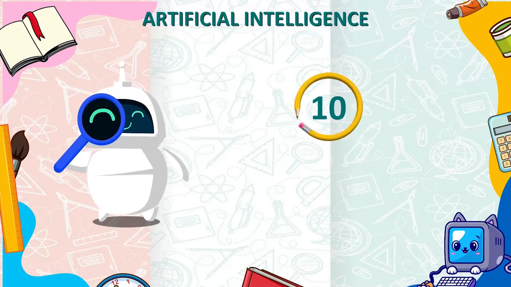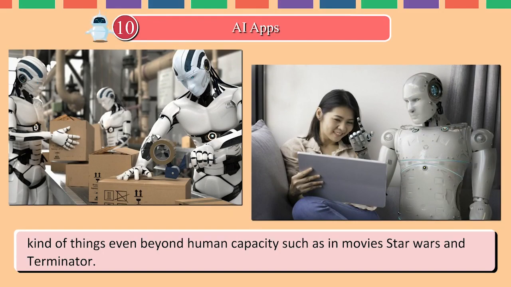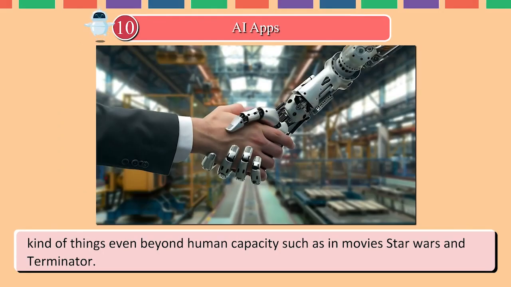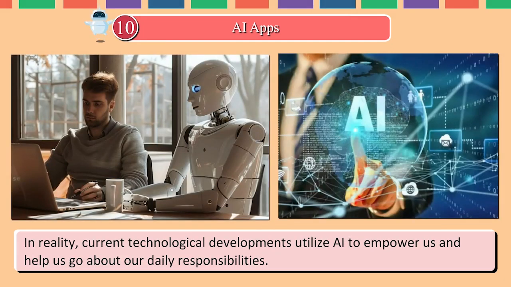Chapter 10. AI Apps. Most people connect AI to a robot, thinking it to be capable of doing all kinds of things even beyond human capacity, such as in movies like Star Wars and Terminator. In reality, current technological developments utilize AI to empower us and help us go about our daily responsibilities.